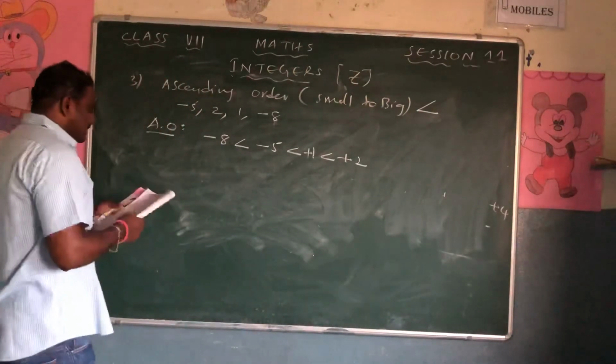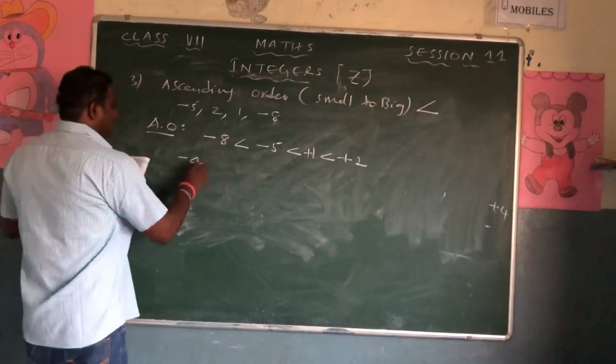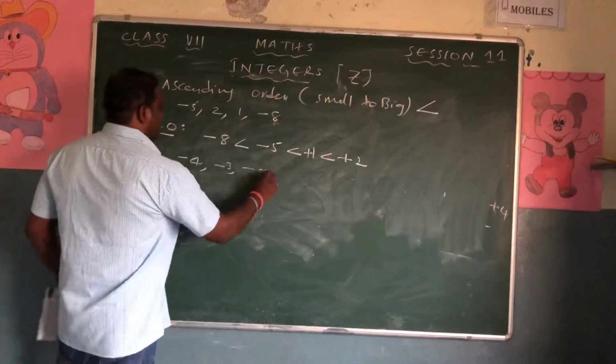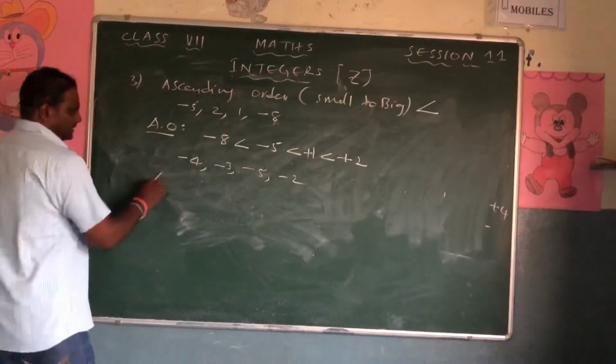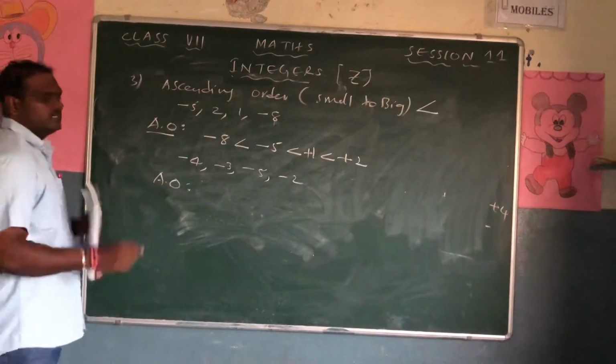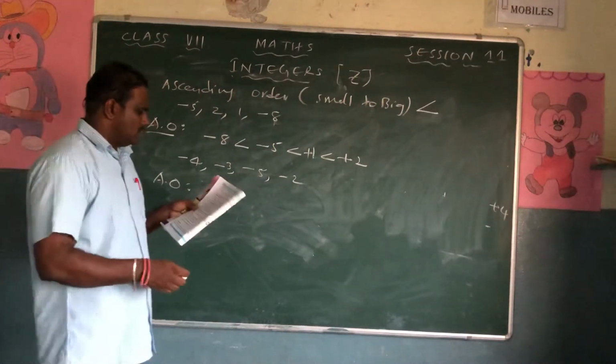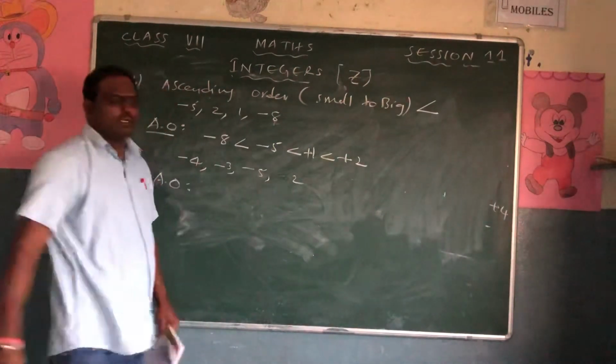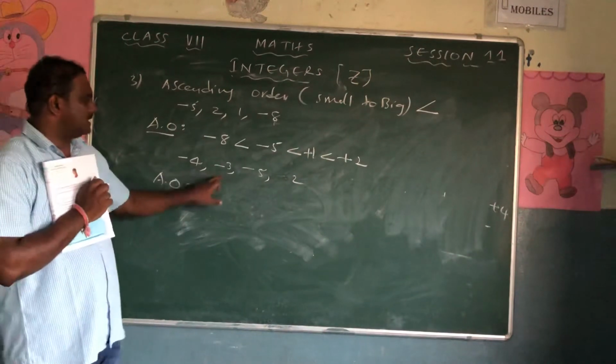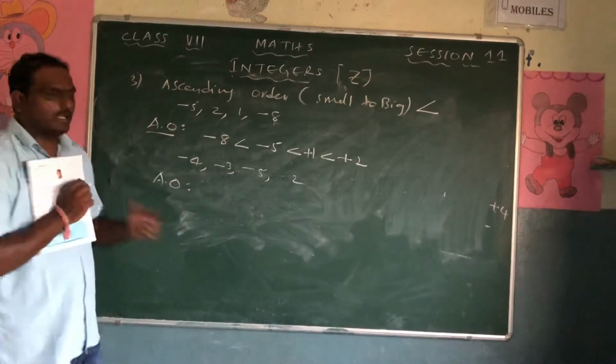Right. Look at the second question: minus 4, minus 3, minus 5, minus 2. Right, ascending order. First I just separate the negative numbers and positive numbers. Minus 4, minus 3, minus 5. Among this, which is smaller?